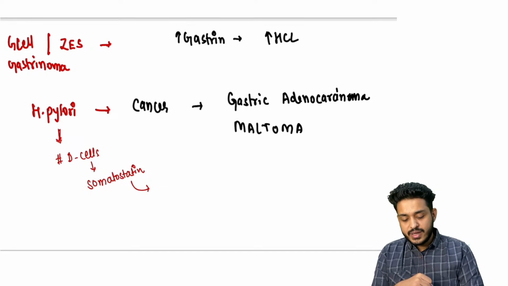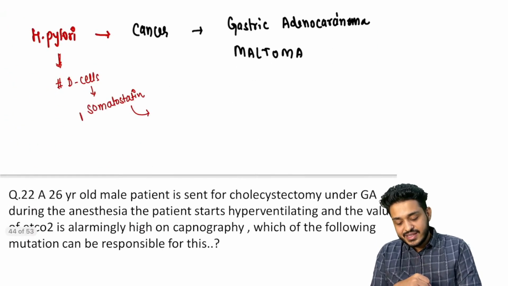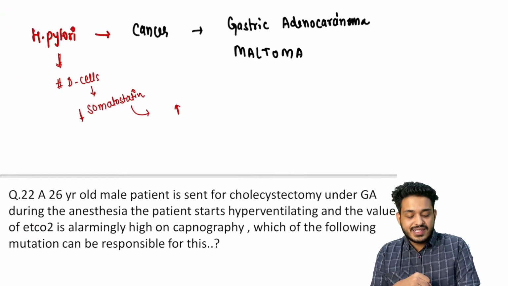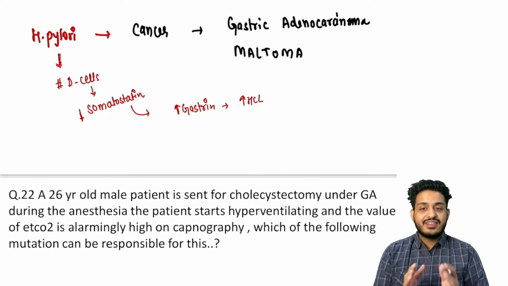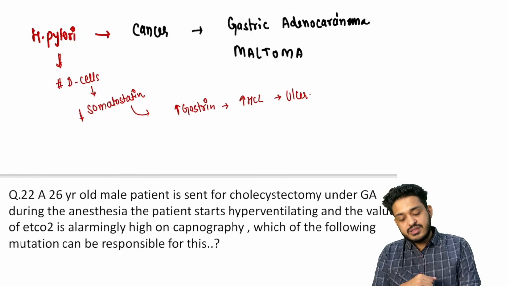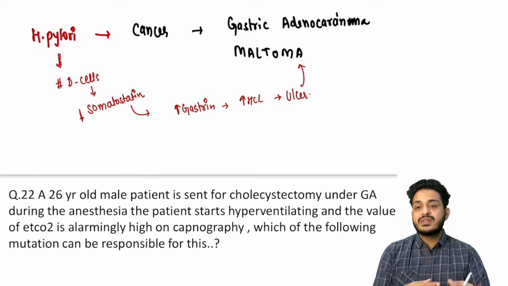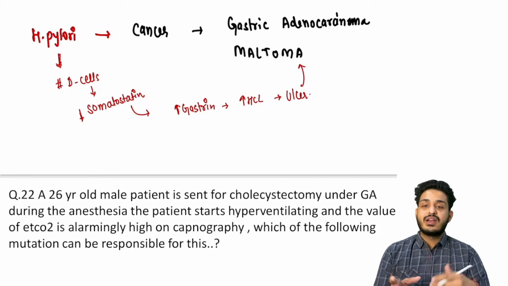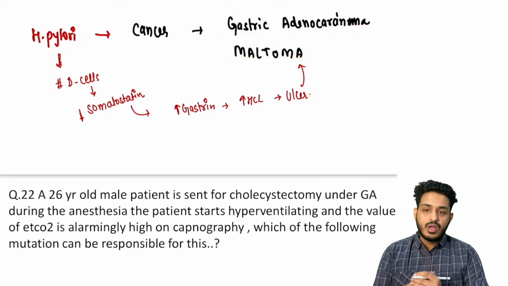There will be no brake on the gastrin. Somatostatin is going to inhibit gastrin. So there will be decrease in the somatostatin, there will be increase in the gastrin, and this gastrin is going to cause what? Increase in the levels of HCl, right? And this is the HCl which is going to be responsible for the ulcer, and it can cause cancer. It can cause cancers like maltoma and adenocarcinoma.